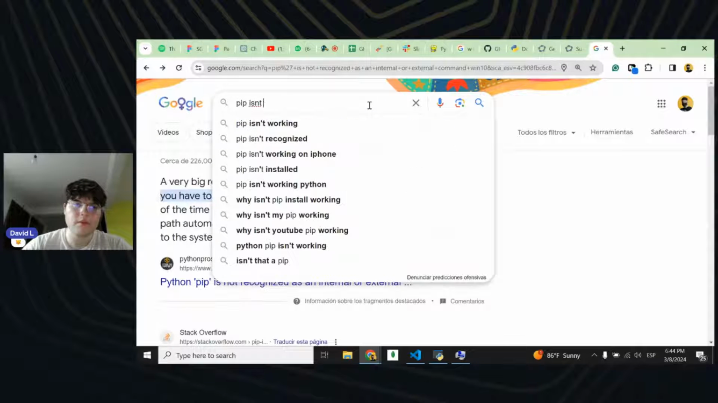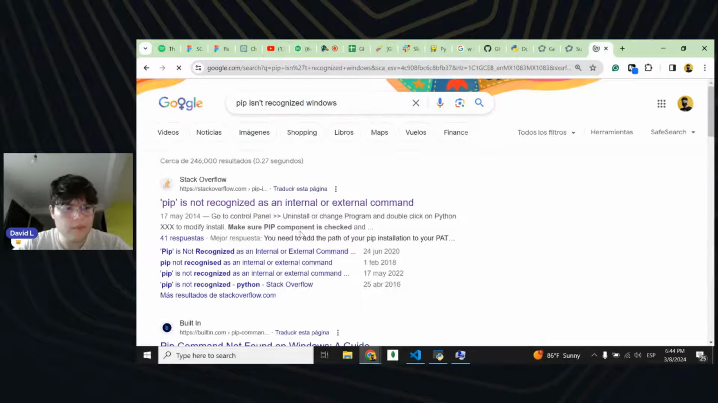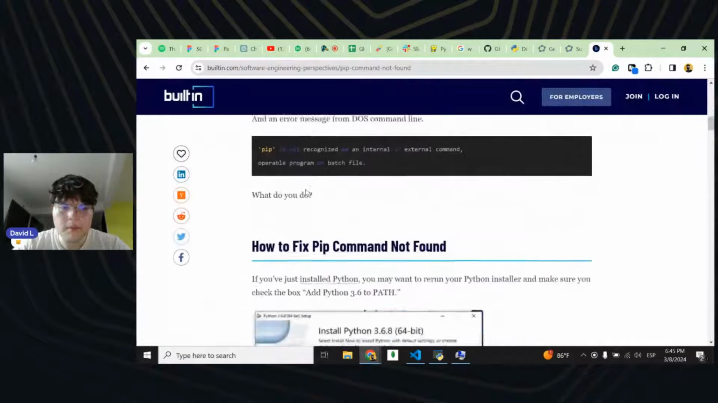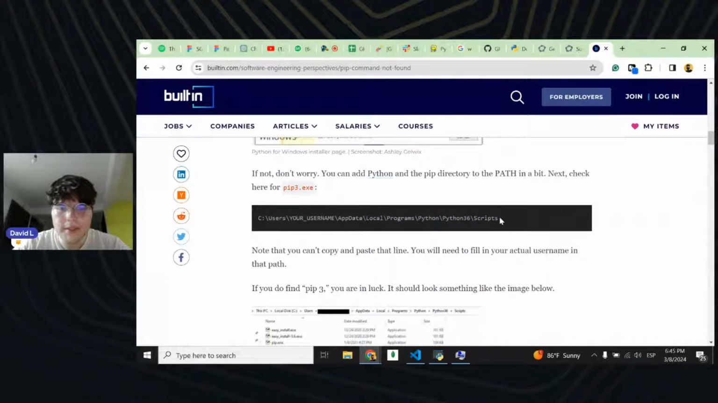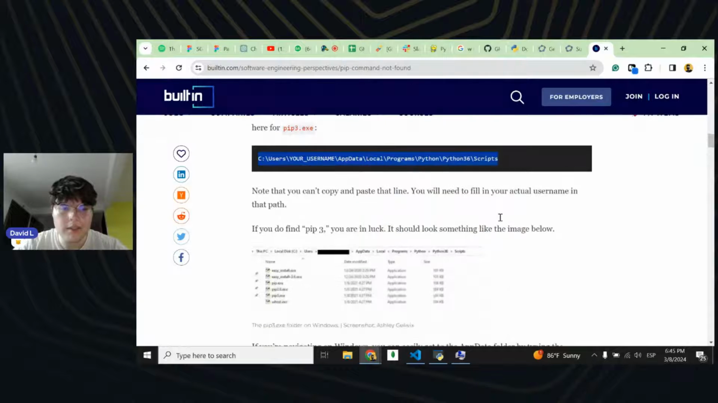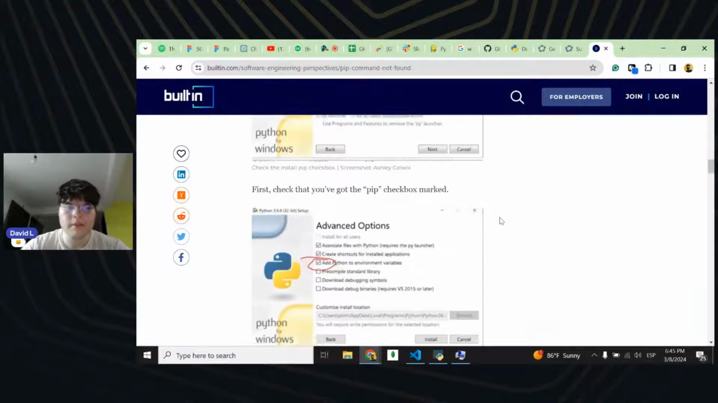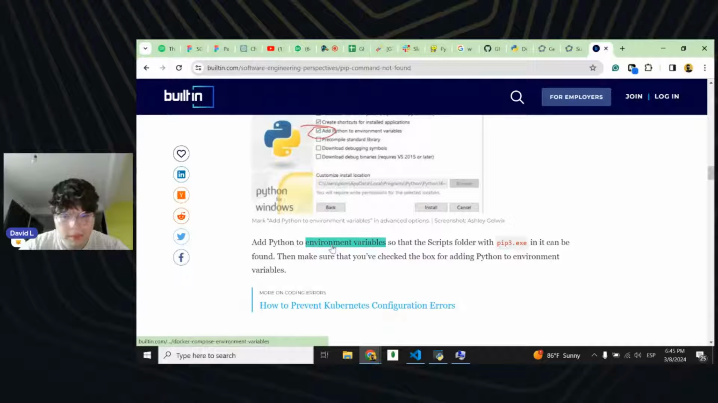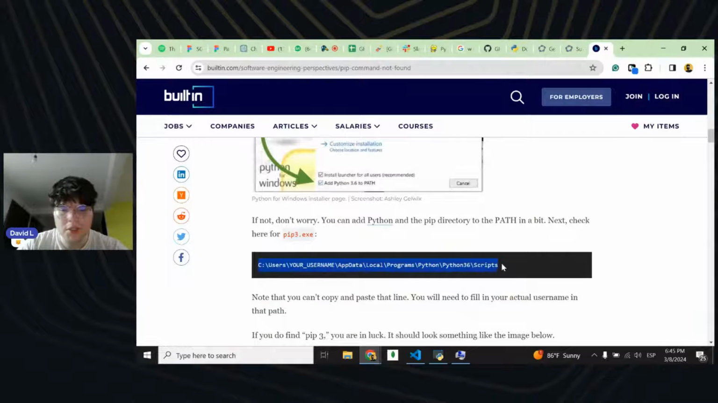Pip isn't recognized. Windows. There you go. Yeah, we installed that. Okay, yeah. So probably it's in this location. So you should be adding this location to your AppData folder in your environment variables. So what we need to do is add the Python Scripts folder, where pip is, to the environment variables. Basically, just copy and paste your Python Scripts location.